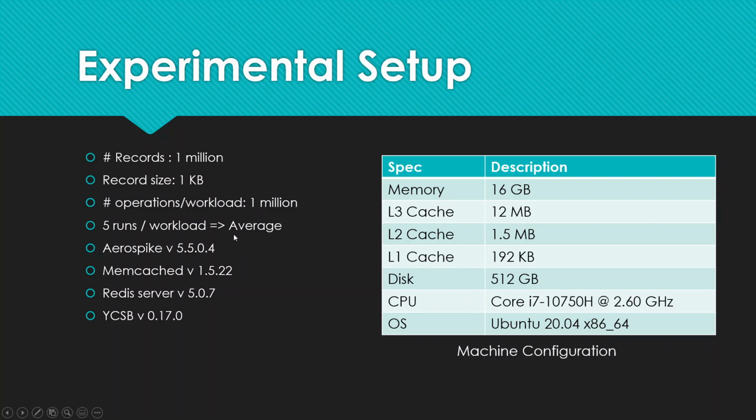And we used the specified versions of Aerospike, Memcached, Redis, and YCSB. And all of the experiments were conducted on the same hardware configuration to ensure fairness, which is this Ubuntu machine with 16 gigabytes of memory and 12 megabytes of L3 cache, 512 gigabytes of disk, and Core i7 processor.